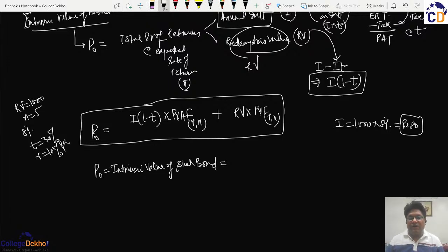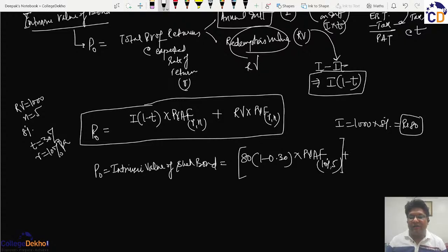So it will be 80 multiplied by 1 minus 0.30, multiplied by the present value annuity factor at the rate 10% for 5 years. We can see this from the PVAF table, and this is added to the redemption value, which will be 1000 into PVF at the rate 10% and 5 years.